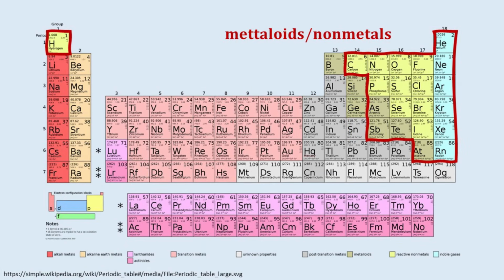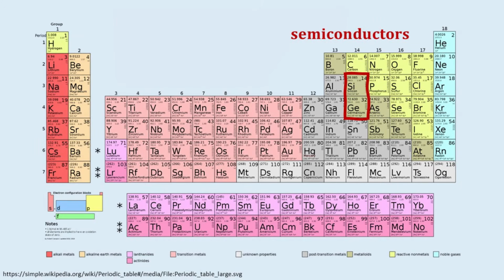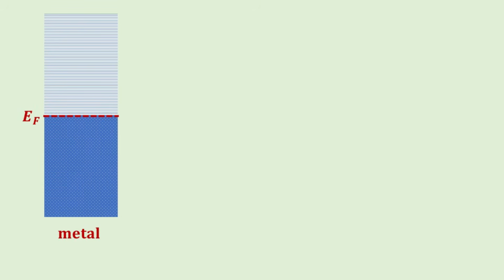The P elements, on the other hand, are dominated by reactive nonmetals and noble gases. Smack right in the middle between the D and P elements, we find the only three elemental semiconductors. They are the well-known group 4 elemental semiconductors, silicon and germanium. Before we talk more about them, let's first define what is a semiconductor. Or first, what is a metal?